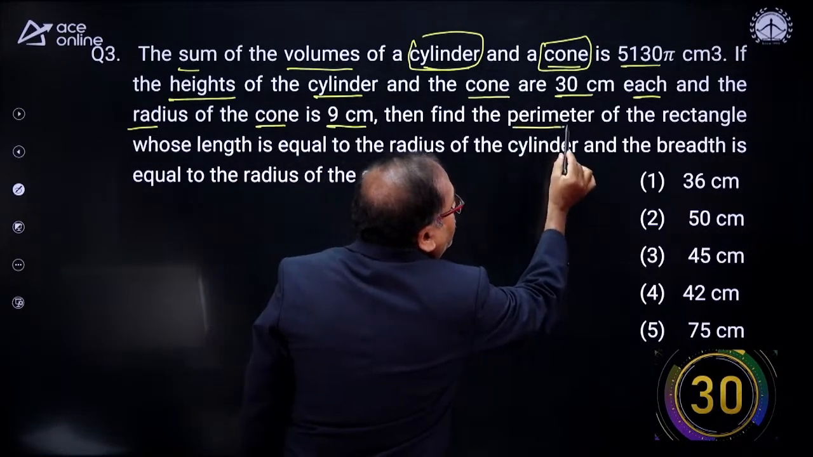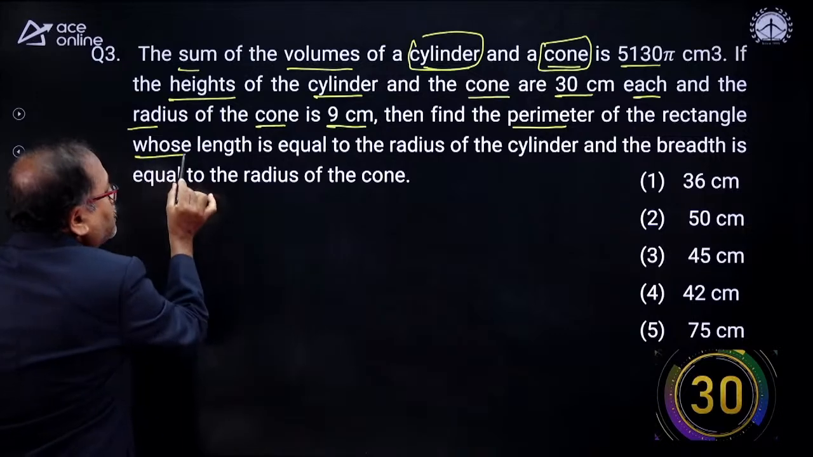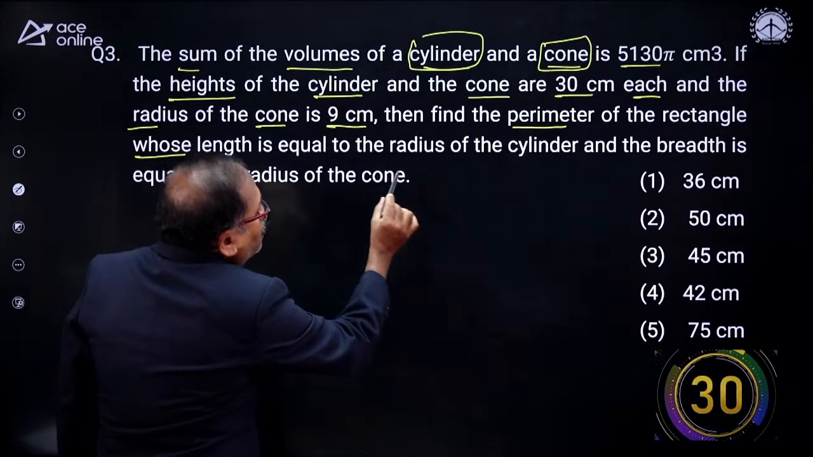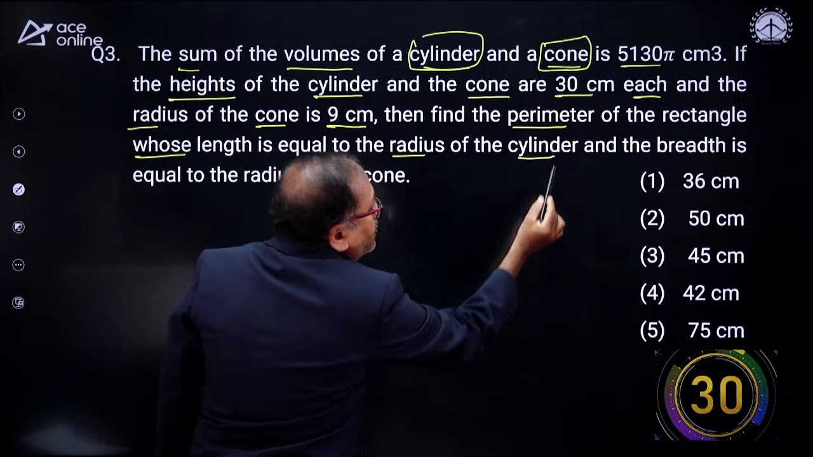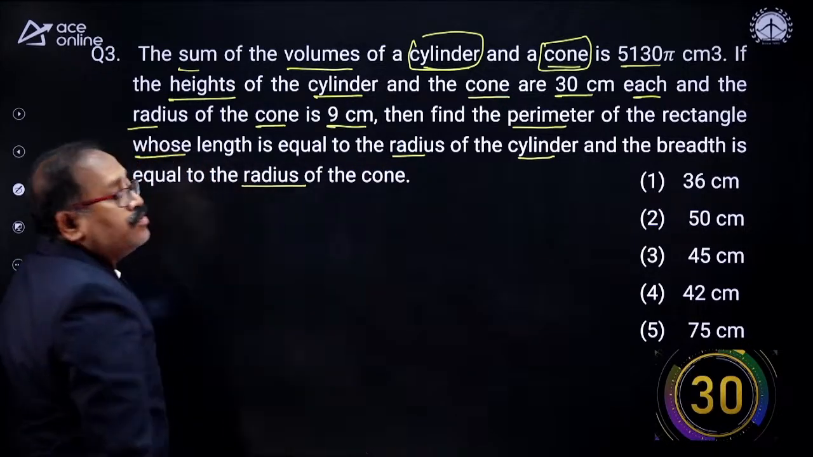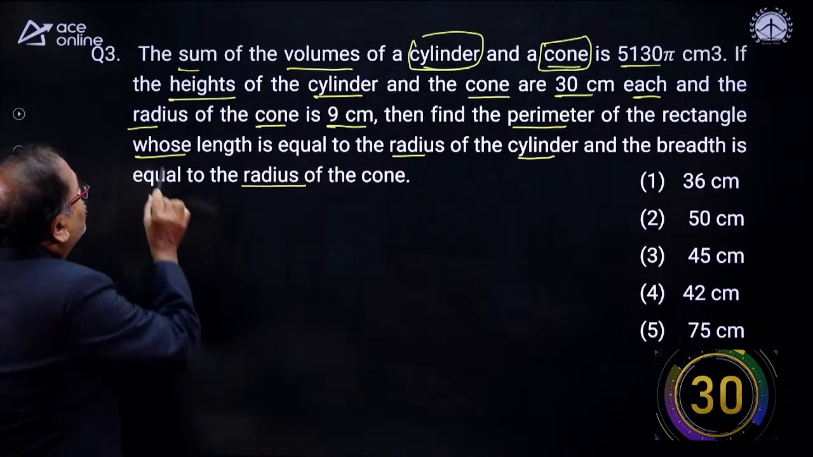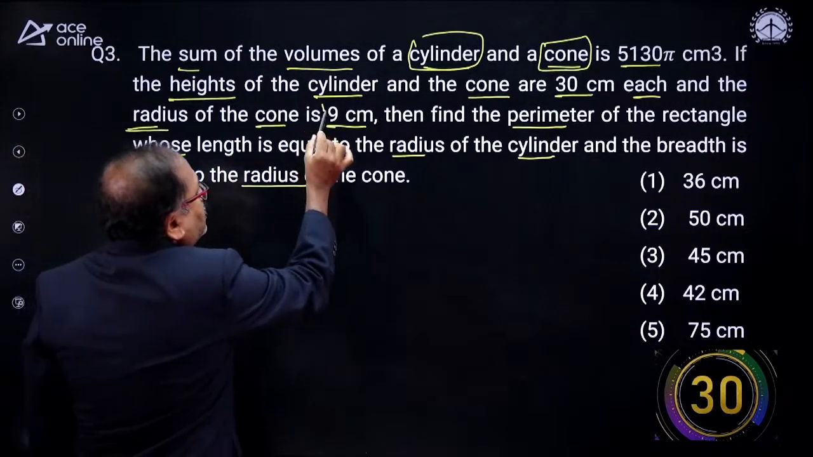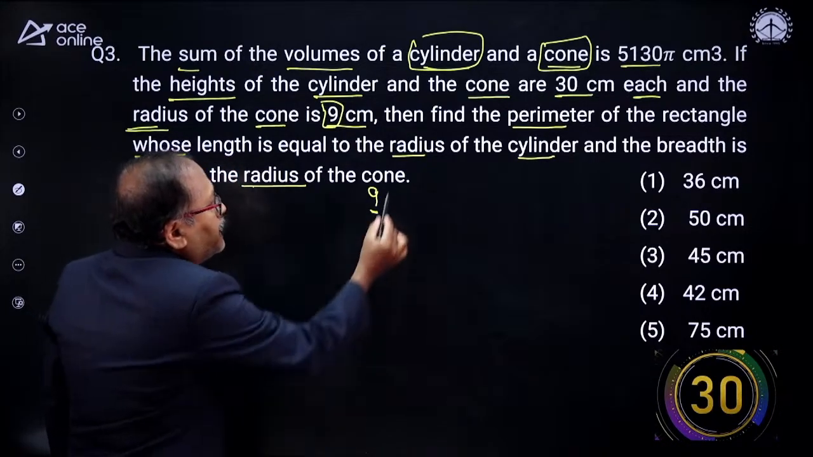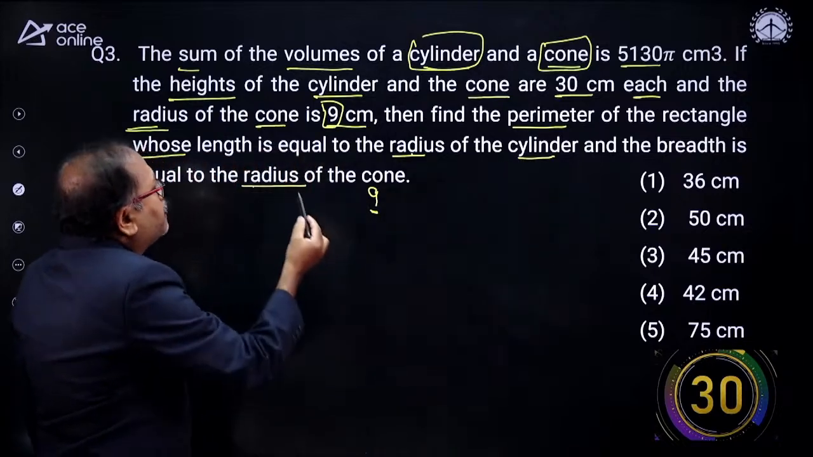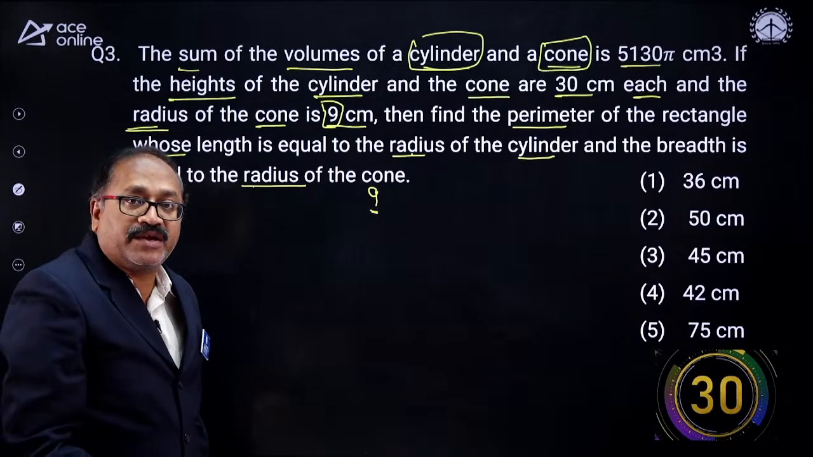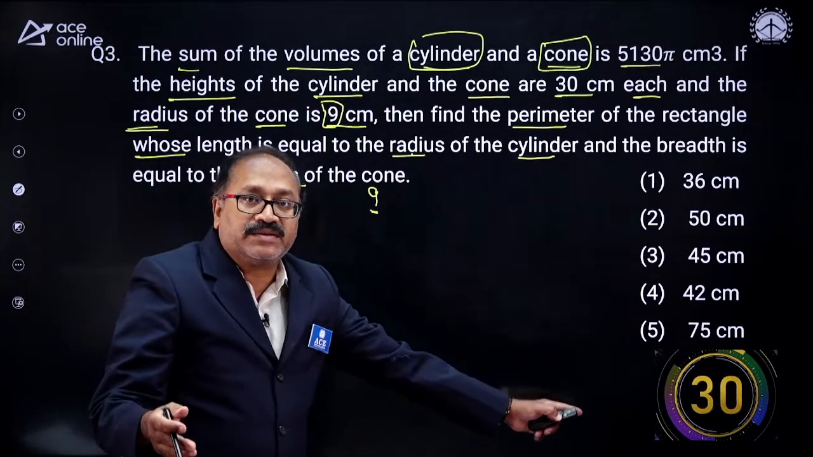Then find the perimeter of a rectangle. I need to find out the perimeter of the rectangle. Length is equal to the radius of cylinder and breadth is equal to the radius of a cone. One thing I already know, the radius of cone, which is 9 centimeter. The moment I get the radius of cylinder, I can find out the perimeter of the rectangle. Hope you are understanding it, my young friends. So here your 30 seconds starts.